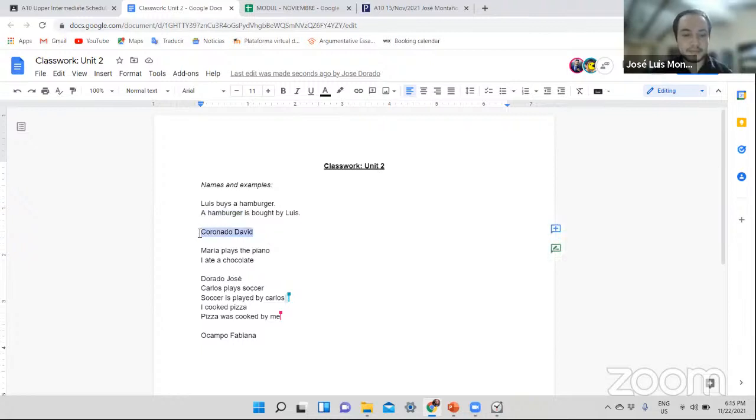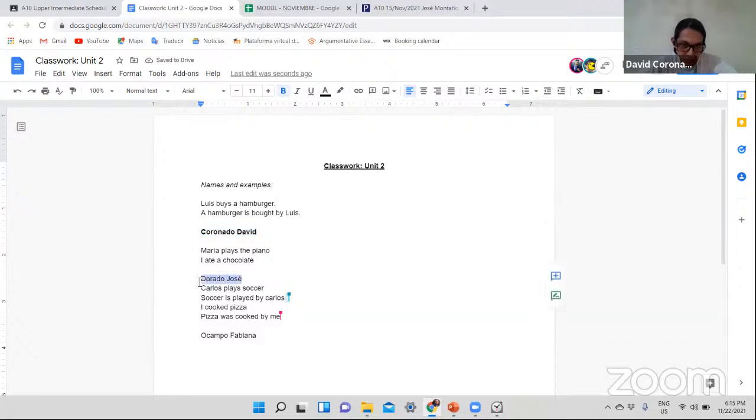Okay. The first one is Maria plays the piano. Very good. And the other one? The other one is I ate chocolate. A chocolate. Good, exactly. I would say only chocolate or a piece of chocolate could be, but I think it's working good. It can be like that, but only if you say chocolate could be even better. It depends on how you're showing that element, that food, because sometimes it can be countable or uncountable, all right? But I think it works like that a bit. Thank you very much. All right, good.